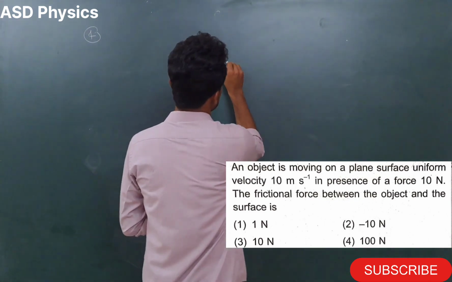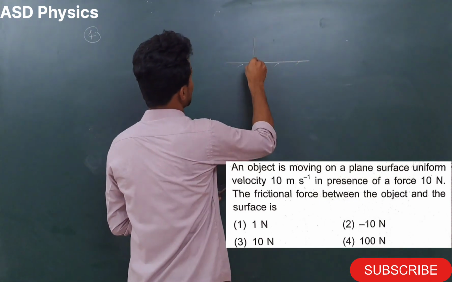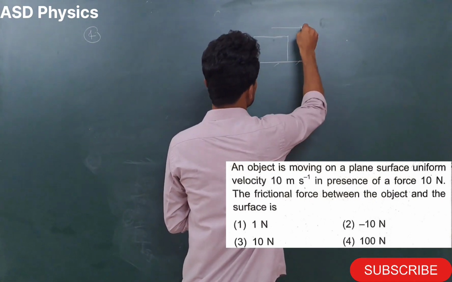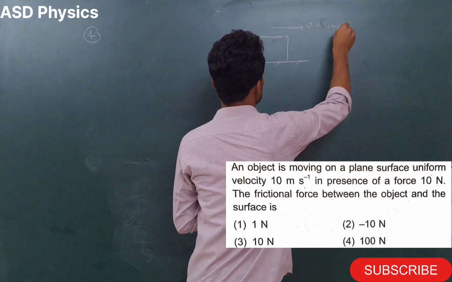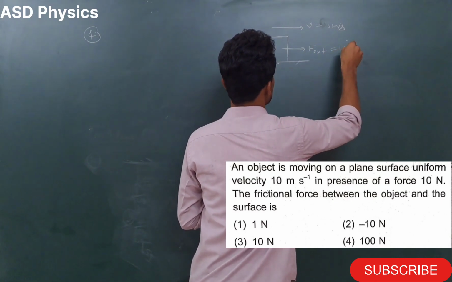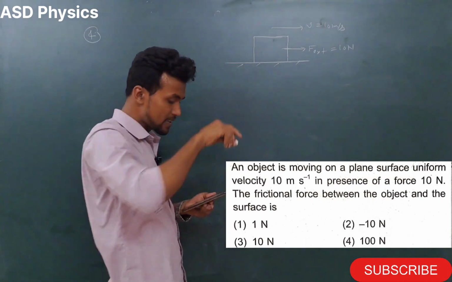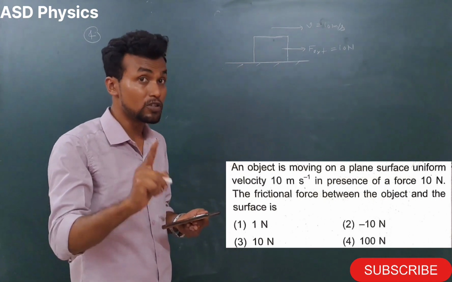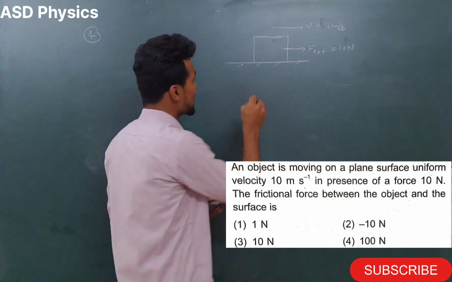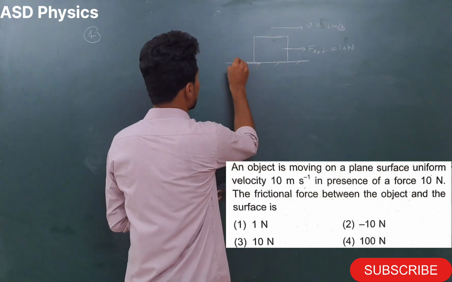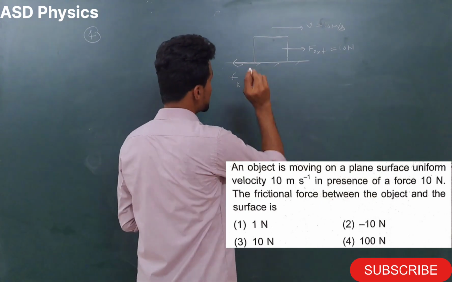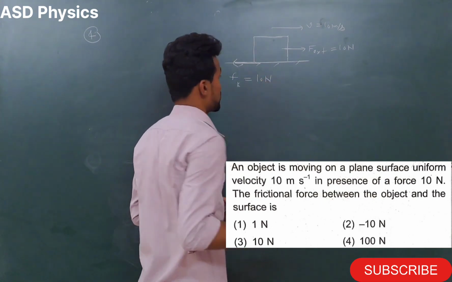Okay, so let me draw here. This is the surface here. Now, this is the block. It is moving with a uniform velocity of 10 meter per second. External force, which side? This is the external force. How much? 10 Newton. In the question they are telling that the block is moving with a uniform velocity. Uniform velocity means forces should be balanced. That means one friction will act in this direction. Which friction? Kinetic friction, because the block is moving. This friction value will be how much here? 10 Newton. Now let's check the option here.